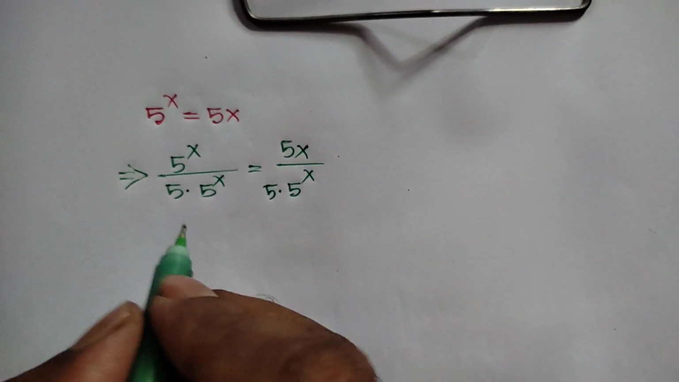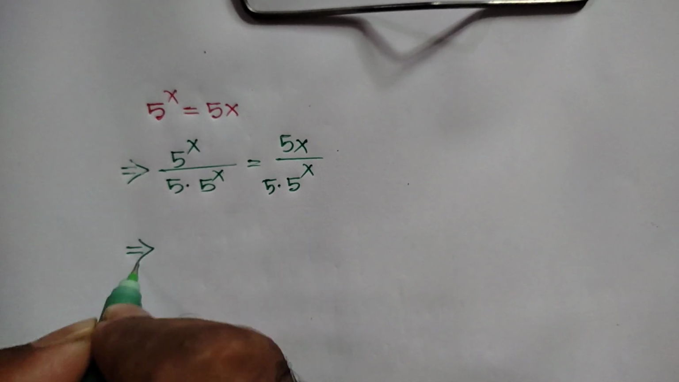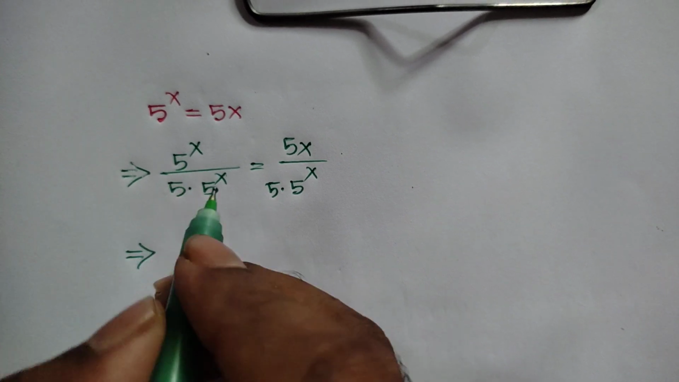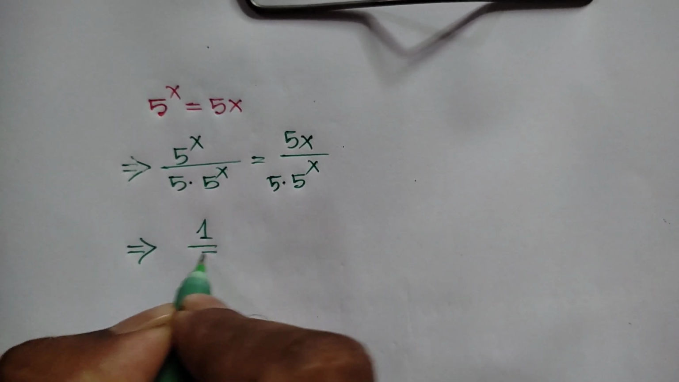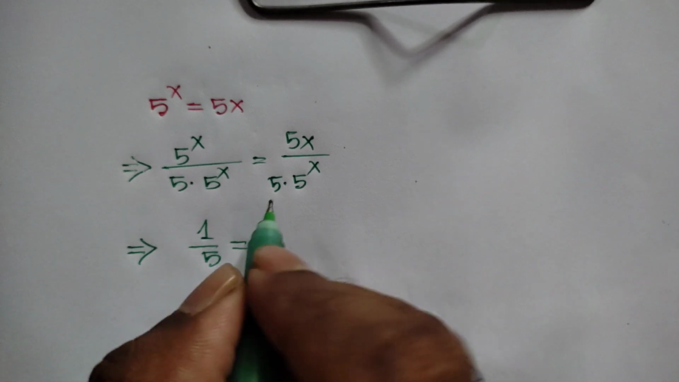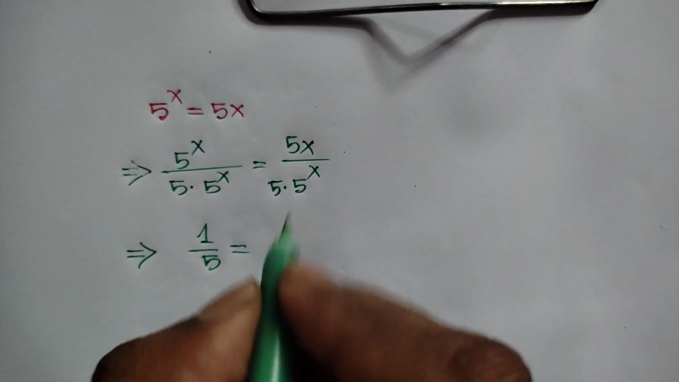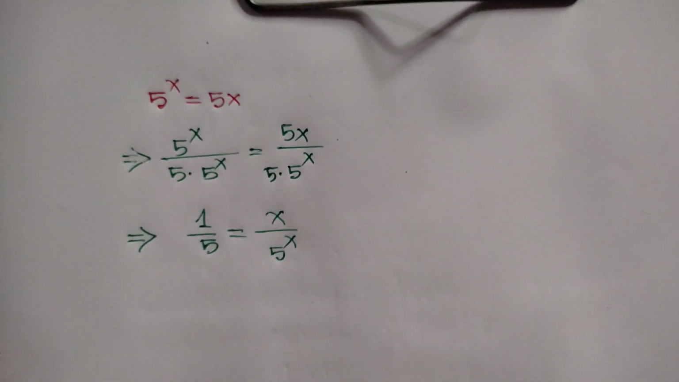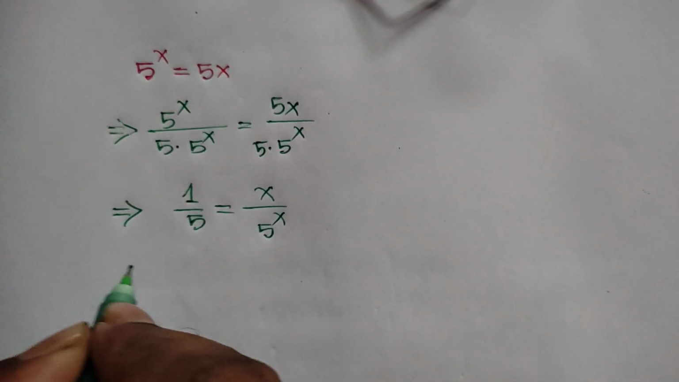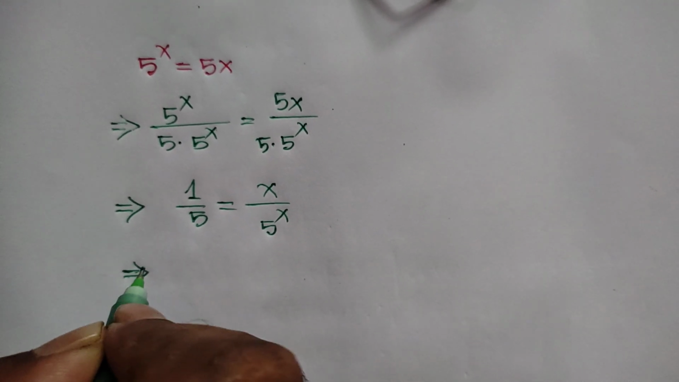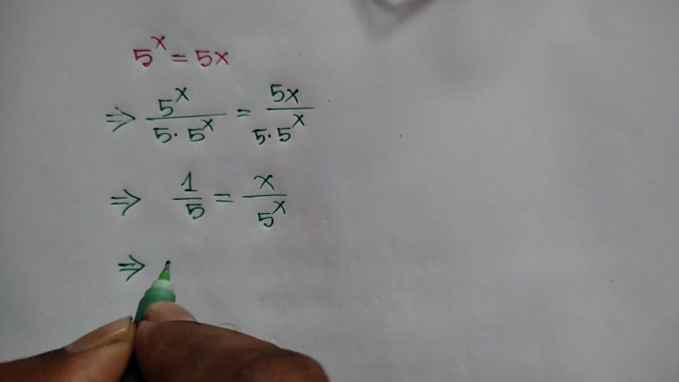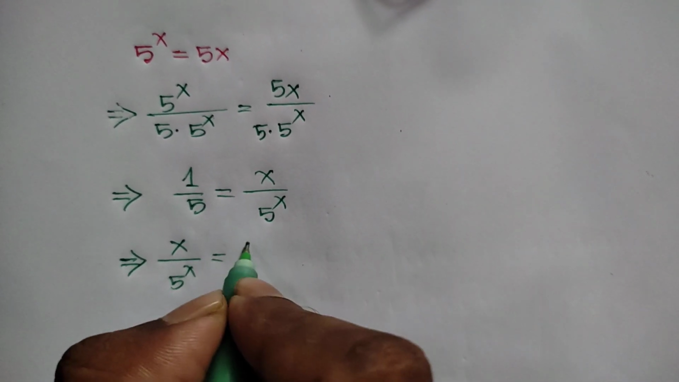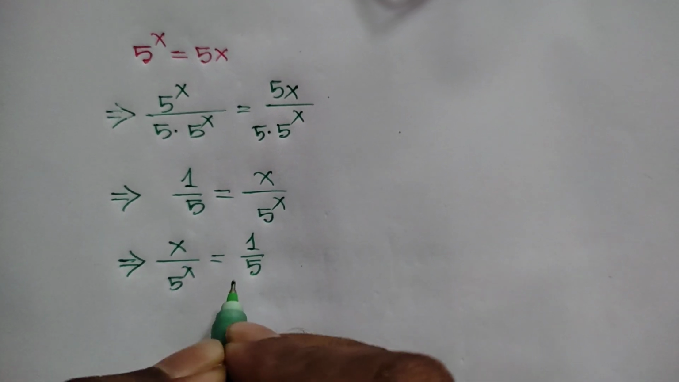5 times 5 to the power x, or this 5 to the power x cancels out this 5 to the power x, so it will be remaining 1 over 5 is equal to, this 5 cancels out this 5, so it will be remaining x over 5 to the power x. Or now exchanging sides, we can write here x over 5 to the power x is equal to 1 over 5.